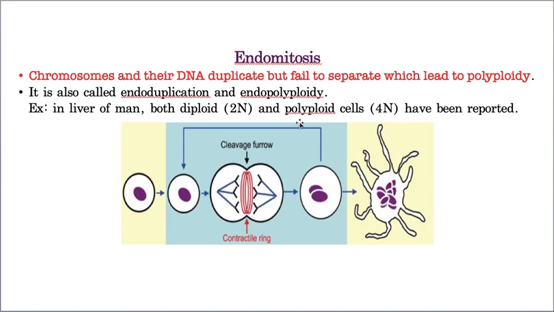That's the reason why in our hepatocytes both diploid cells and polyploid cells are present. Hope you understood what is endomitosis. But just a small recap I'm giving you. Please understand, chromosomes divide and DNA also becomes duplicated, but the problem is the nucleus does not divide. That is the reason why many sets of chromosomes keep on adding, and it results in the production of polyploid cells. That means many sets of chromosomes present in the same cell, same nucleus, is called polyploidy. I just told you an example now.